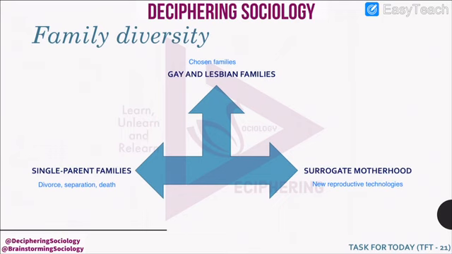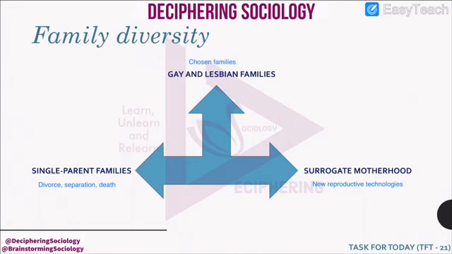Thus we can see that family as a social institution has been changing, and it has changed a lot from the time when it was a traditional setup to the time that it has become a modern social institution. We have also had different new types of family coming up. The first one is gay and lesbian families.